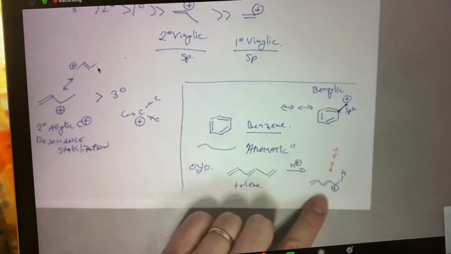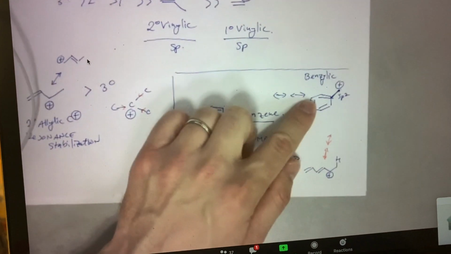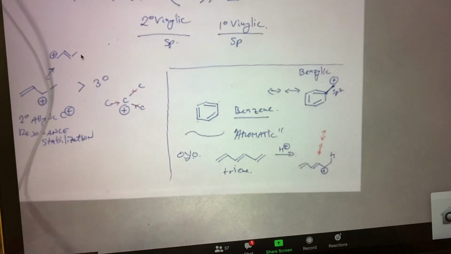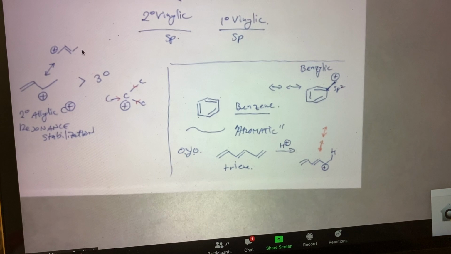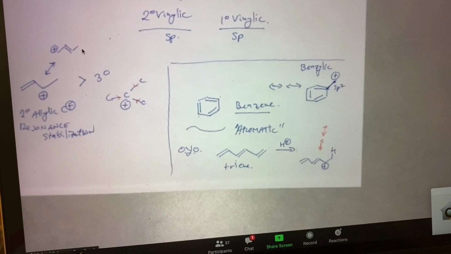This one's a little bit more advanced than what we did. This is a little bit more than that. But if you figure out resonance structures for these two types of compounds, then you really have mastered resonance to the level you'll need to be successful on our third exam.